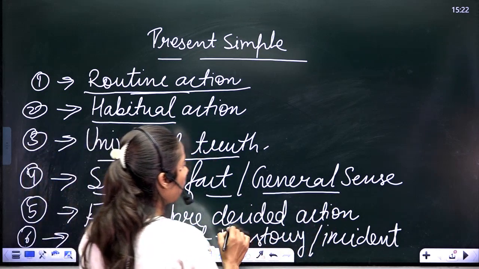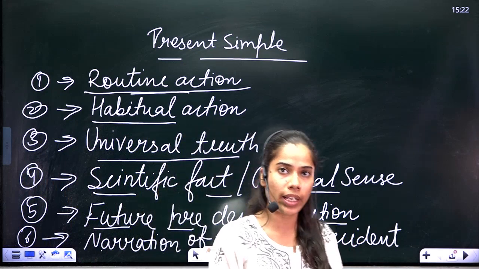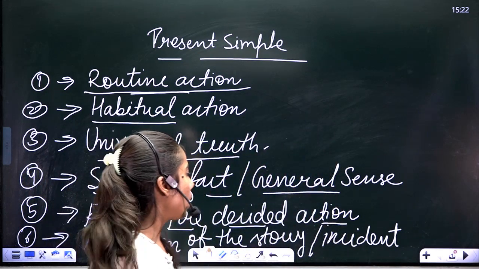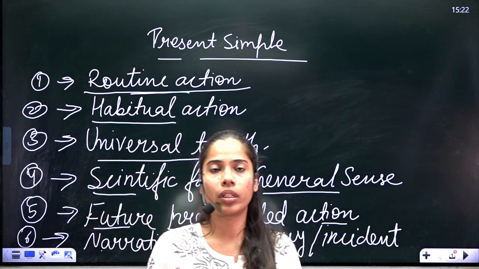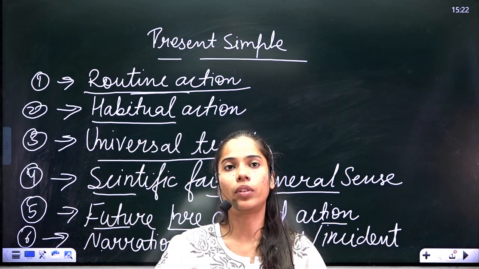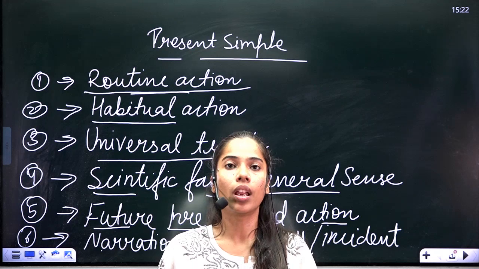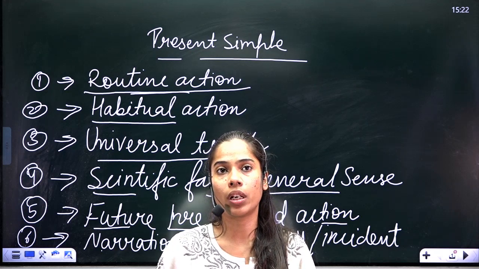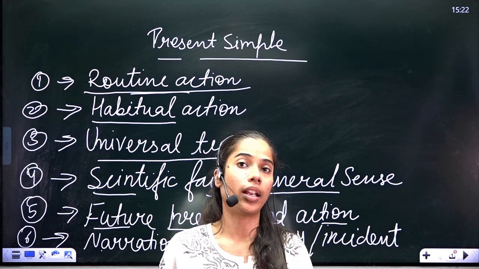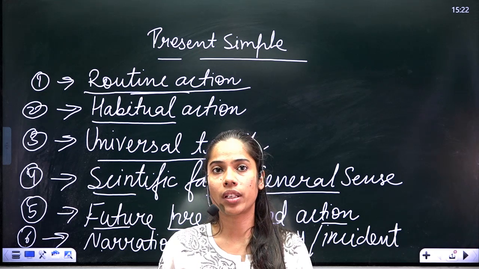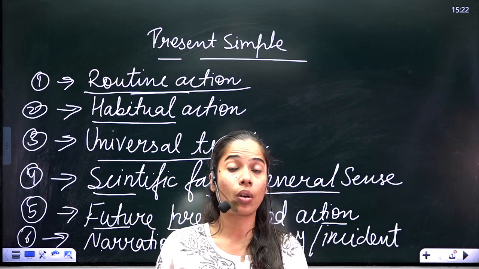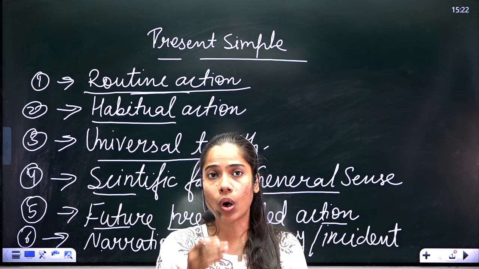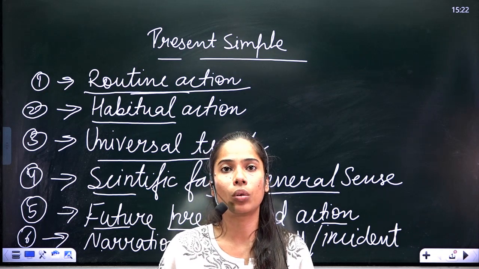Future pre-decided action, I have already explained. Narration of the story, I have already explained. In the next video, we'll talk about the formation of the present simple tense, because in the present simple tense, when you are going to write your sentence, it will be an affirmative sentence, negative sentence, interrogative sentence, and interrogative negative sentence. So how to write them, with all these kinds of sentences, we are going to learn in our next video.